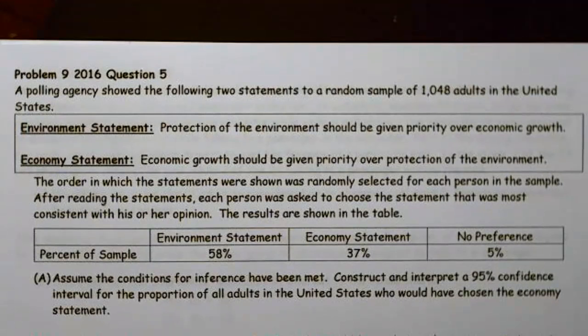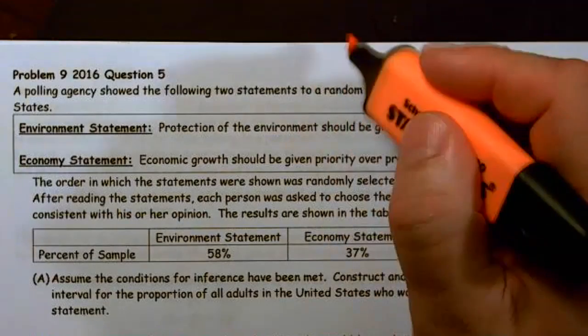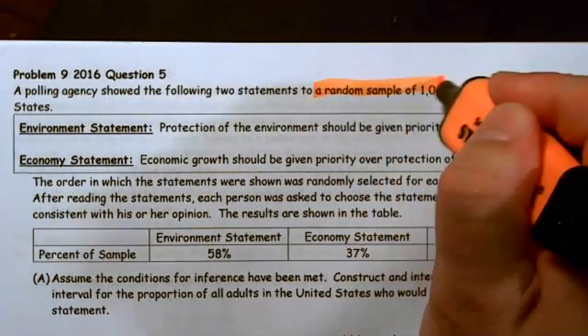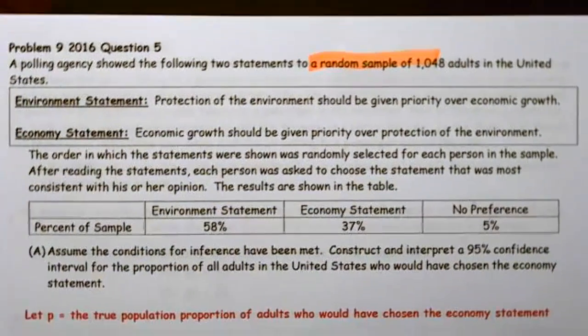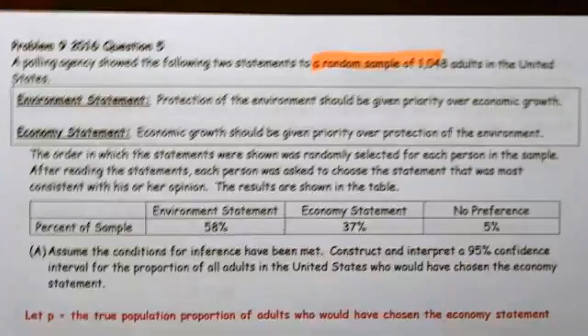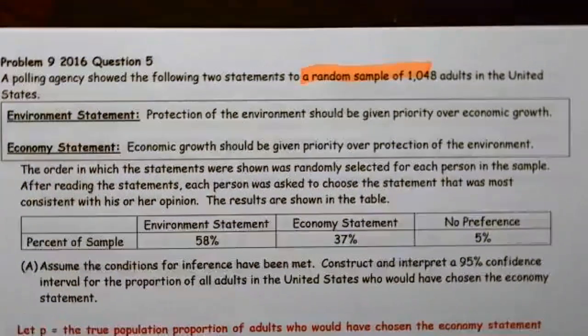I'd like to go back up to the top real quickly because I forgot to make this notification. They said it was a random sample. Now that's kind of a cute thing to say because it implies that it's only one random sample. And so we have 3 answer choices, but this is a single random sample, and that makes sense. It's like, okay, here's the one question on the test, and you have a choice of A, B, or C.